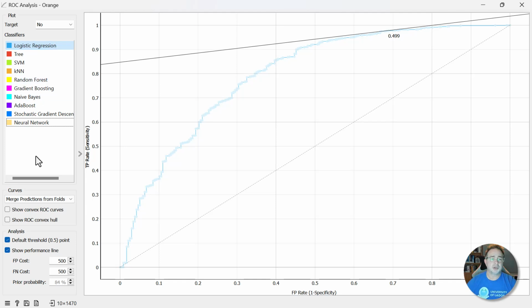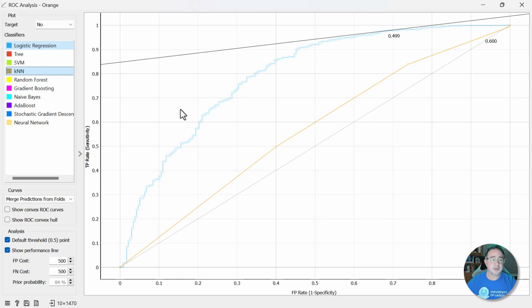If we click the worst, so I think neural network was pretty good. What was one of the bad ones? Oh, KNN was pretty bad. So here's KNN. You can see the difference here. So ideally what we want this to look like is for the curve to technically go straight up and straight over. But the closer it is, the more the curve is bent towards the upper left, the better it is.